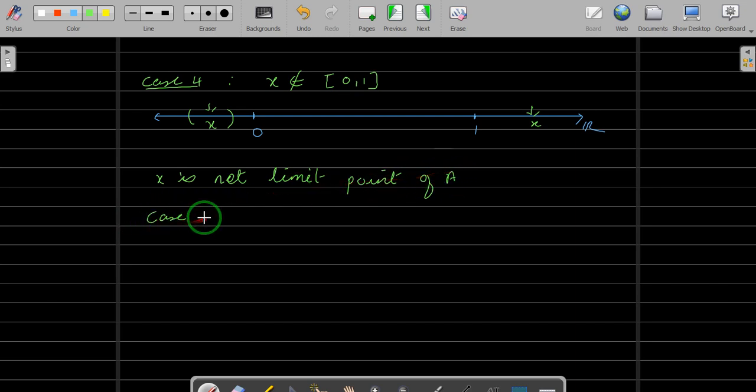So you check what are the points remaining now from R. In the first case we have taken 1 upon n, then in the second case we have taken the open interval, then we have taken 1, and now all the points which are greater than 1 and less than 0. The only point remaining is 0. Case 5, x equals 0. As you see, as n goes to infinity, 1 upon n goes to 0. Let me draw.